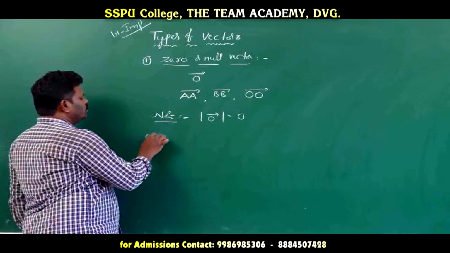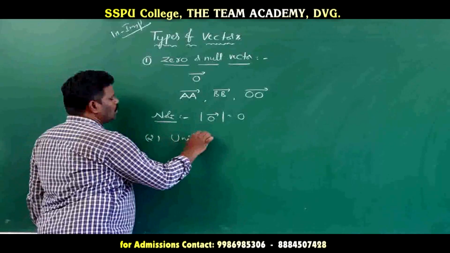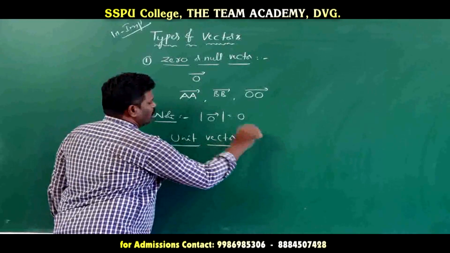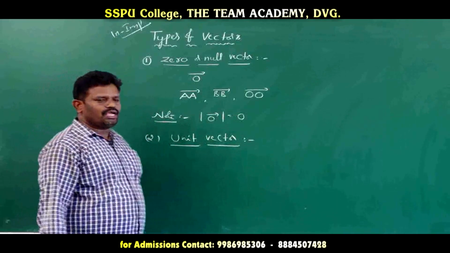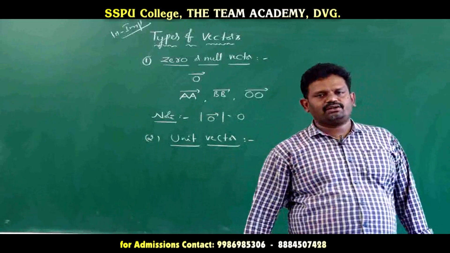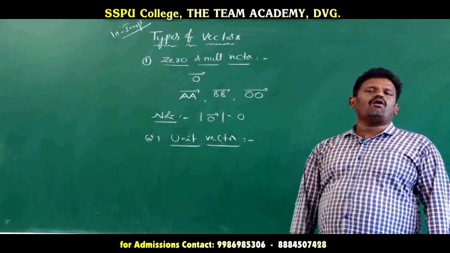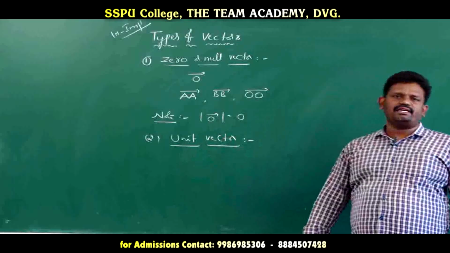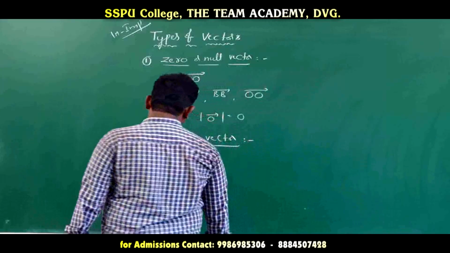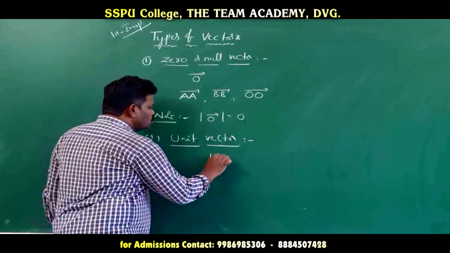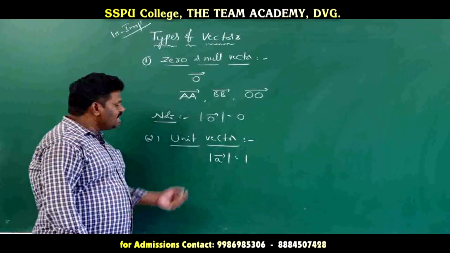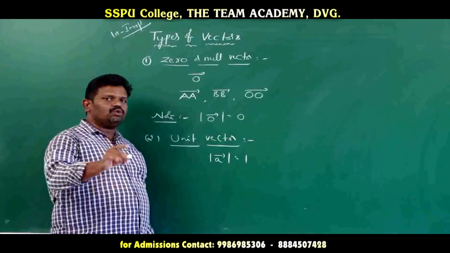Next one, unit vector. A vector whose magnitude is unity or 1 is said to be a unit vector. For example, if you take A bar as a vector, and the magnitude of vector A is equal to 1, then the vector is said to be a unit vector.